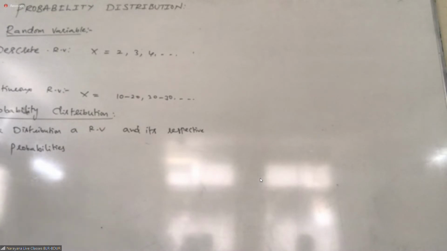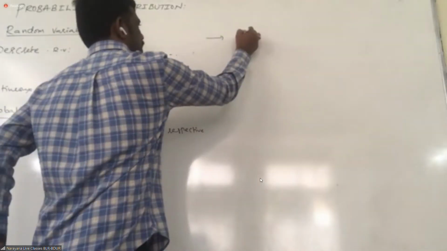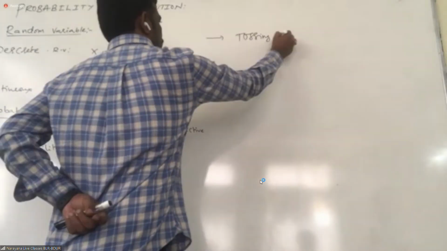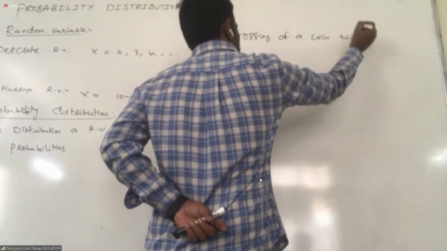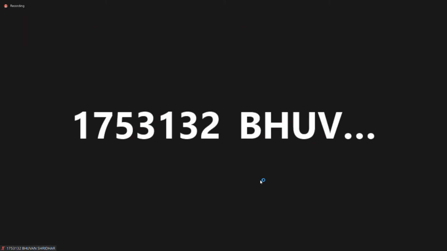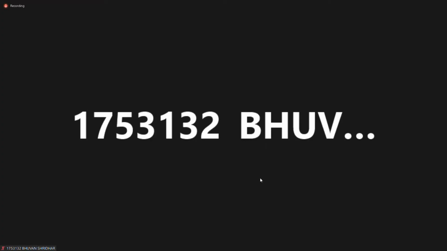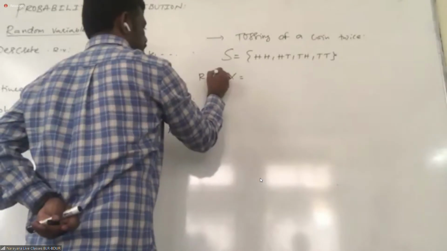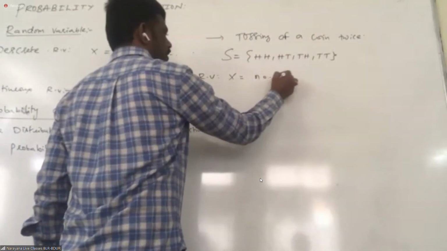Okay. So for example, students, again I'm taking the same thing, tossing. Tell me, students, if you toss a coin twice, what is the sample space? HH, HT, TH, and TT. So what is the random variable you are going to decide, students? Number of heads. X is nothing but the number of heads.